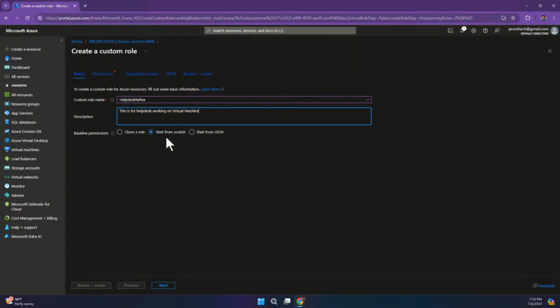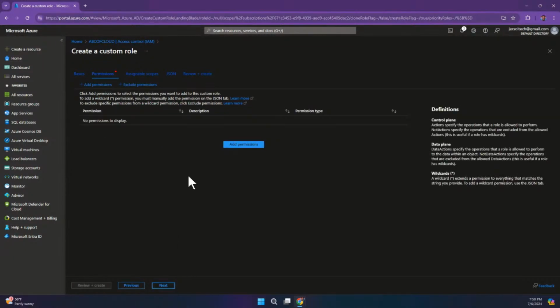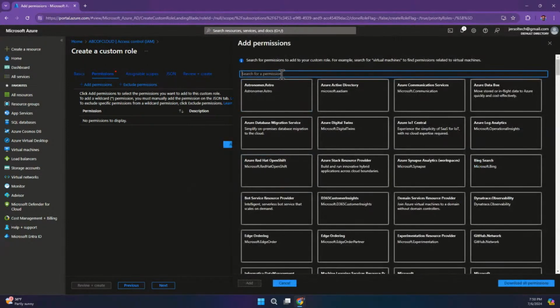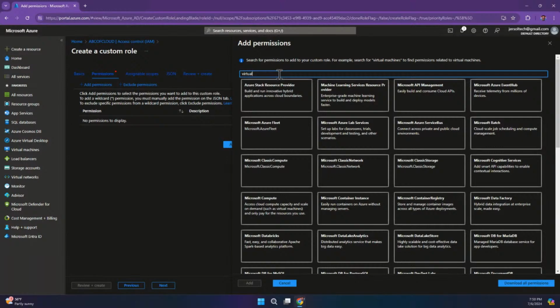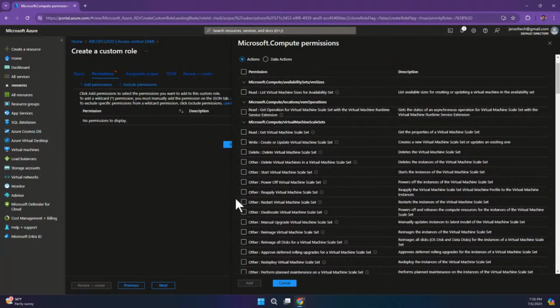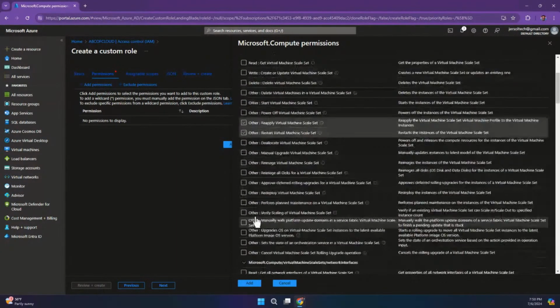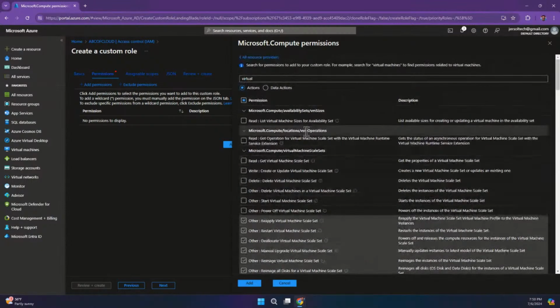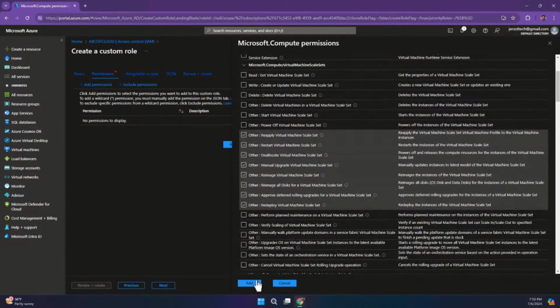So we have different options. We can choose to clone from a role. We can choose to start from a JSON, and then we can start from scratch. So I'm just going to leave this on start from scratch. Now we can add the permissions. So for the permissions now, if I search for virtual, I should see compute. So yeah, this is Microsoft compute. I could then pick what I just want the help desk to do on this particular role I'm creating, so I can assign it to them. So I'm just going to add this.